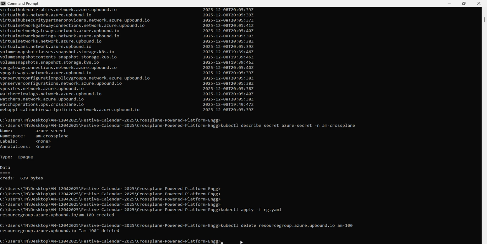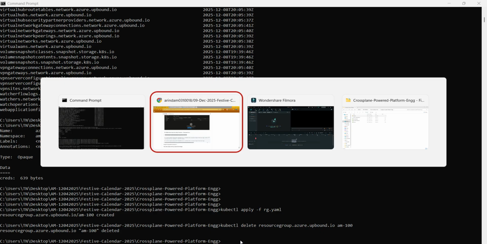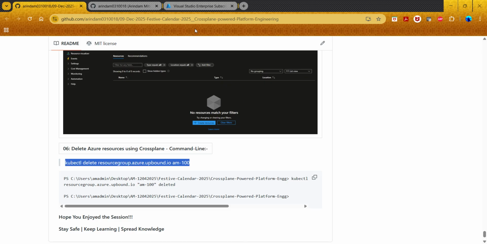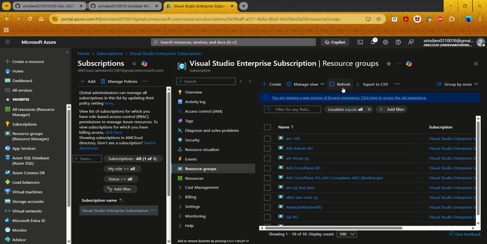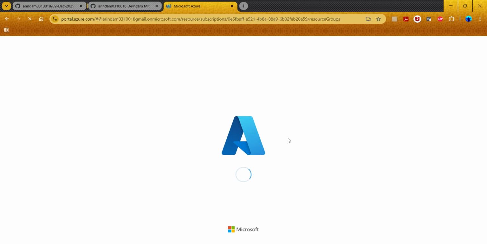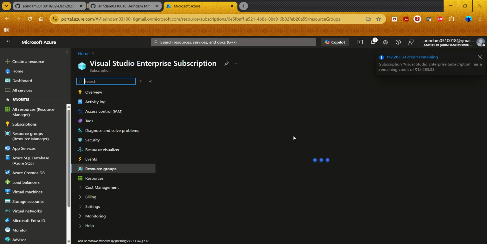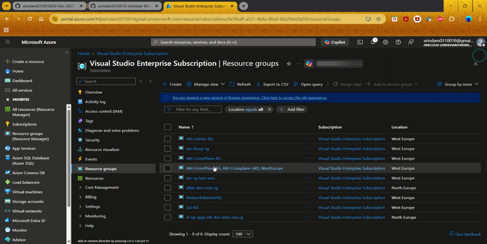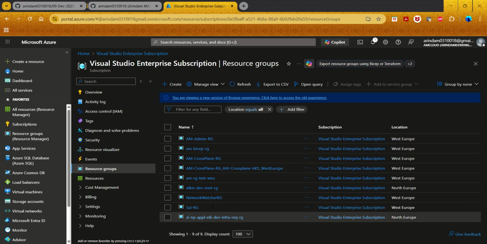So let's quickly check our portal. So here, I'll just refresh the whole page. It would be much easier. And you see that AM100, that resource group, is no more here.